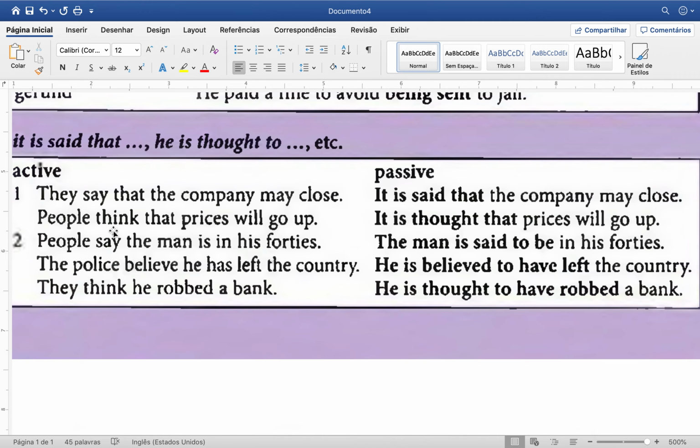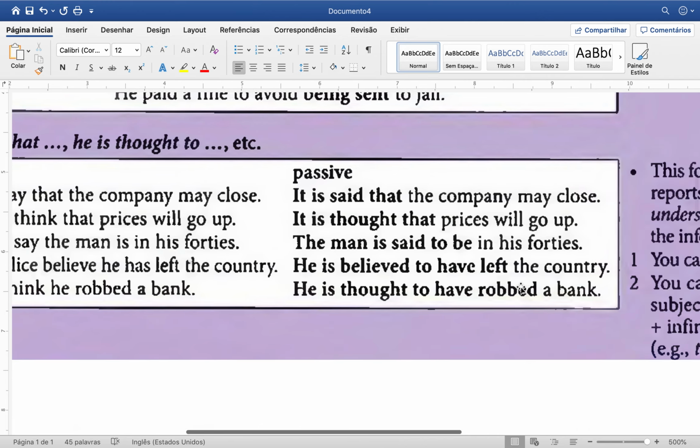Again, you have the verb say. People say the man is in his 40s. The man is said to be in his 40s. So you can start the sentence with the man, right? Or the same case here: The police believe he has left the country, or he is believed to have left the country. This is really formal, okay? But just for you to have an idea of how to use the passive voice. They think he robbed a bank. He is thought to have robbed a bank, right?